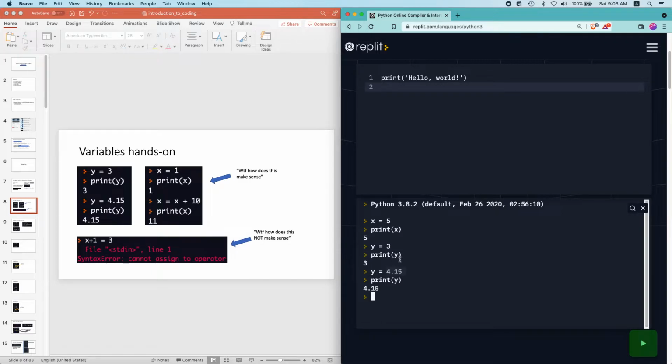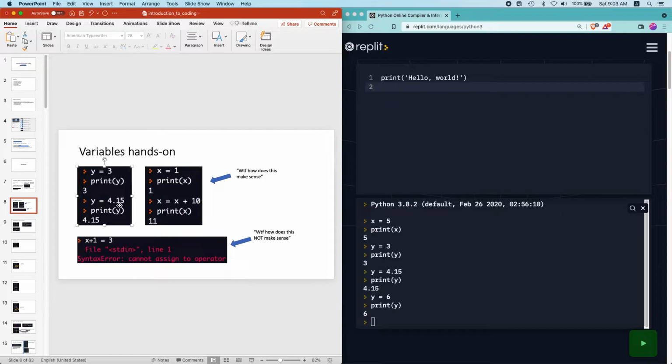So now y has immediately forgotten about 3, right? It's like it was never even 3 in the first place. It has no history. It just completely forgot that it ever stored the value 3. And now all y stores is the value 4.15. So if I go ahead and write y equals to 6 now, it will replace the value of 4.15, and the value of y is now updated to be 6.